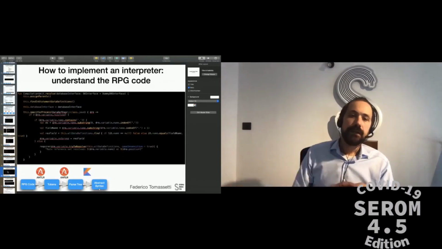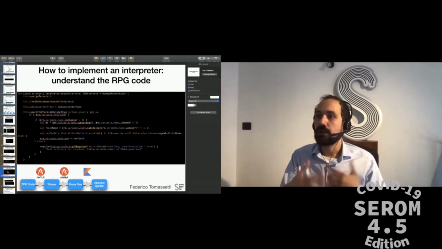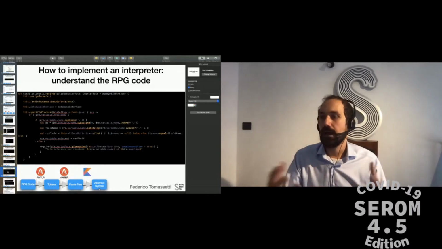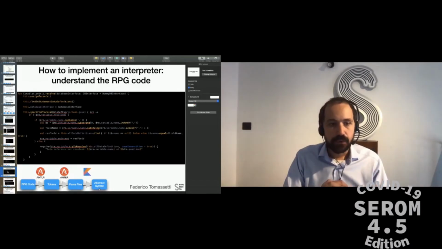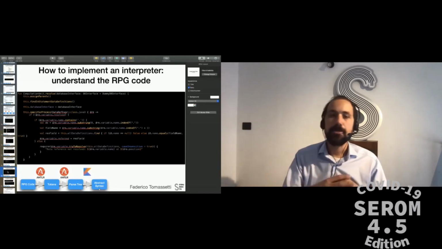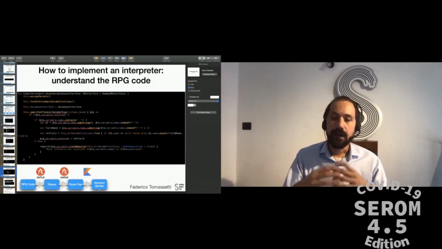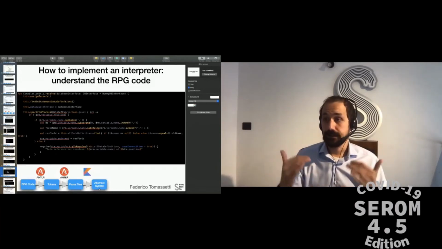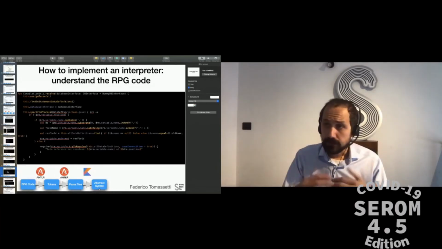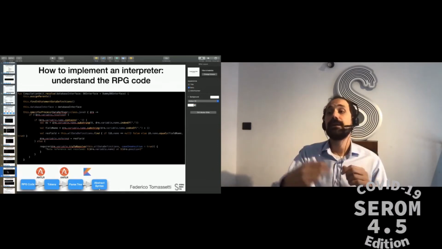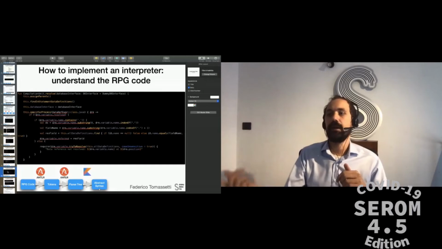In addition to this, we need all sorts of elaboration to simplify our life and make it easier to later interpret the code. For example, in RPG, I can define implicitly some variables inside statements. If I'm not mistaken, in the clear statement, I can refer to a variable. If it doesn't exist, I implicitly define it.